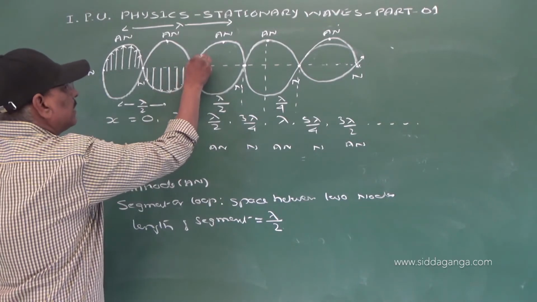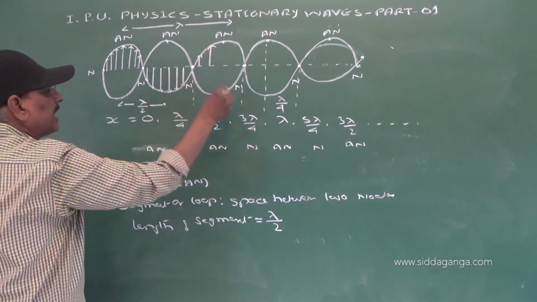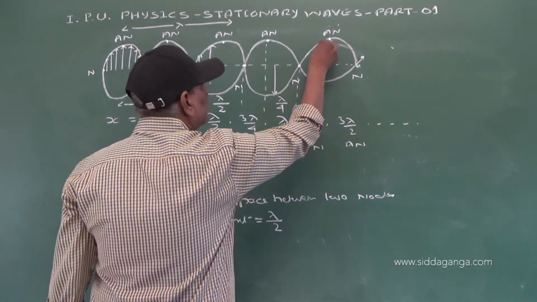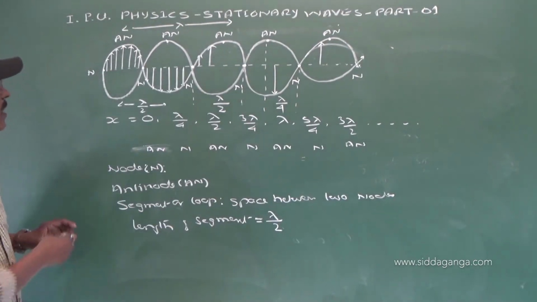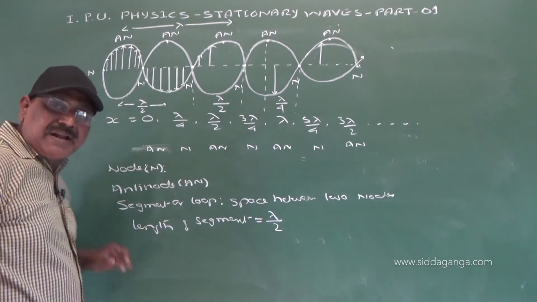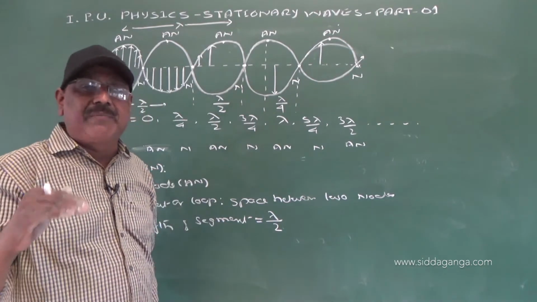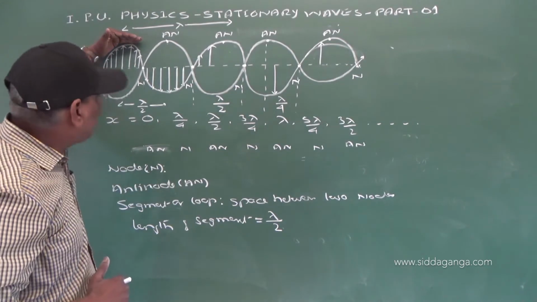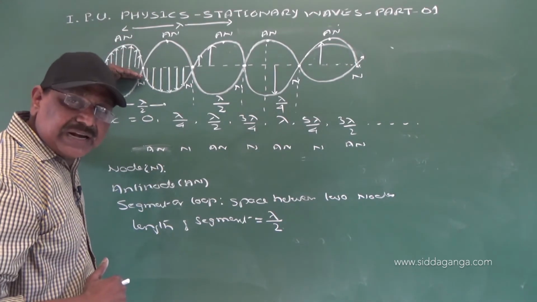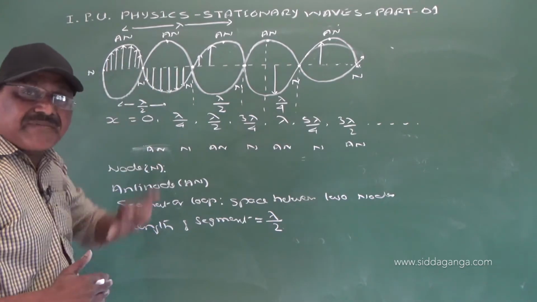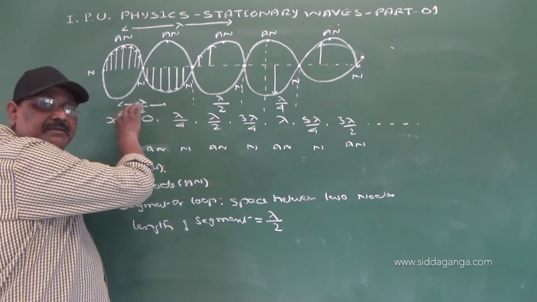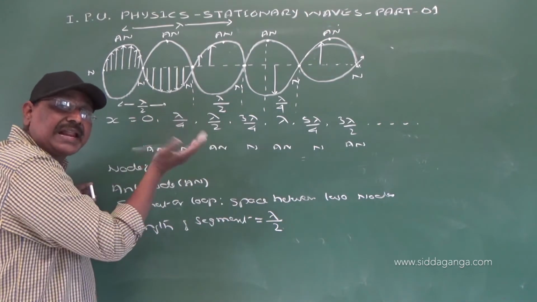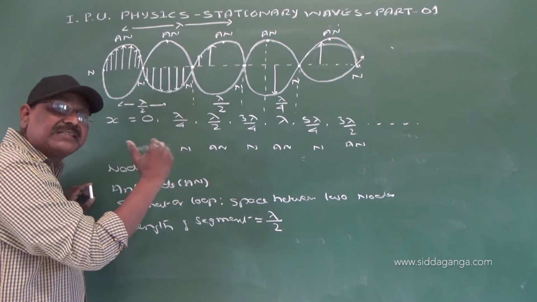Now here the particles are moving in upward direction, here downward direction, here again upward direction, right? So in any given loop, all the particles vibrate with the same phase. They reach their extreme position at the same time, they reach their mean position at the same time, they have same phase.